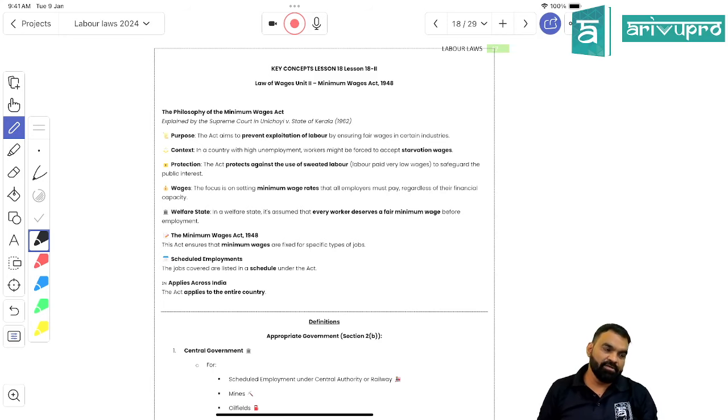Settled, students. What we are starting is the Minimum Wages Act 1948, right? It was passed in 1948, so again it is what? A pre-constitutional law, right? And it might have been passed by the Dominion government or by the British government but adopted by the Parliament of India, right?